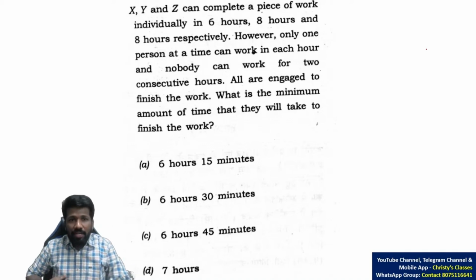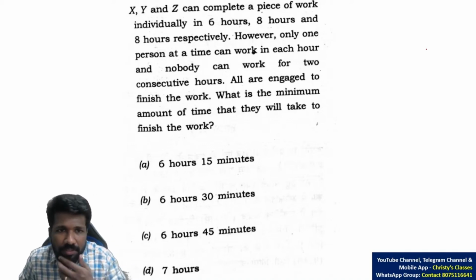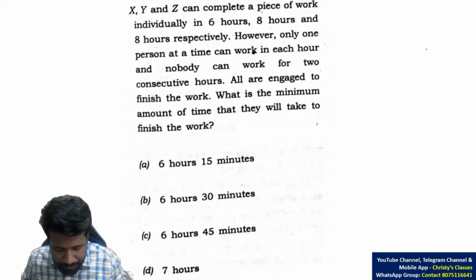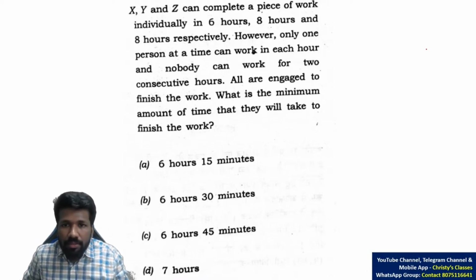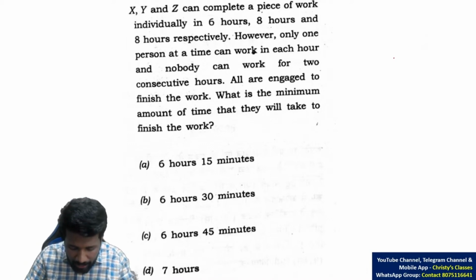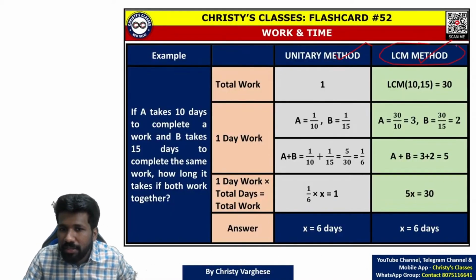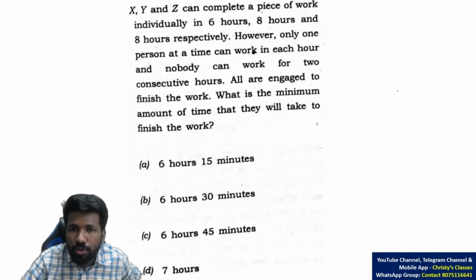Okay, so I'll start explaining. X, Y, Z can complete a piece of work individually in 6 hours, 8 hours and 8 hours respectively. So, here the LCM method will help you. LCM method means let total work be the LCM of the individual time periods or durations given. The total work will be the LCM of 6, 8 and 8.